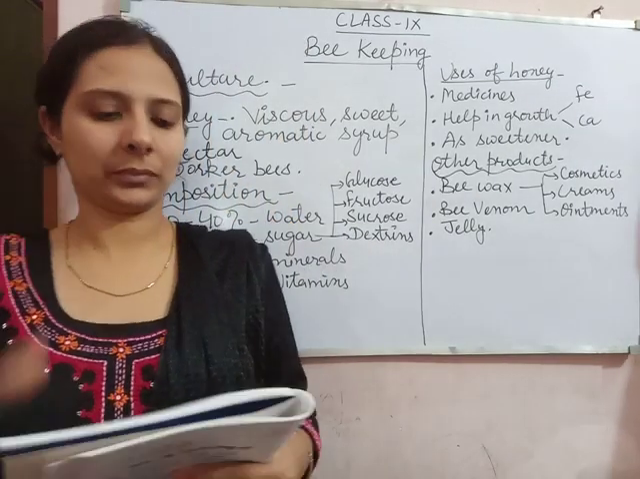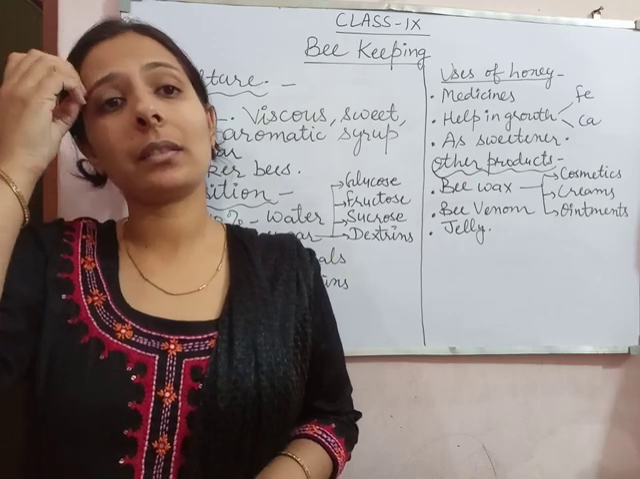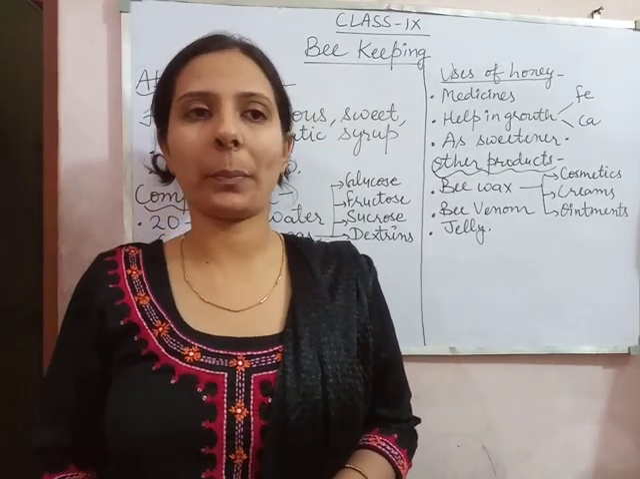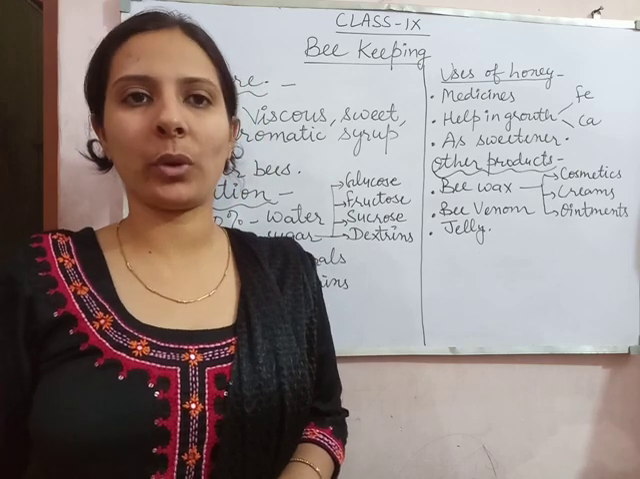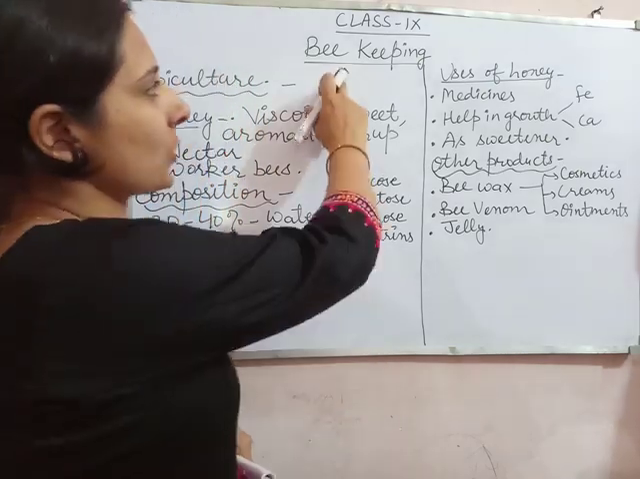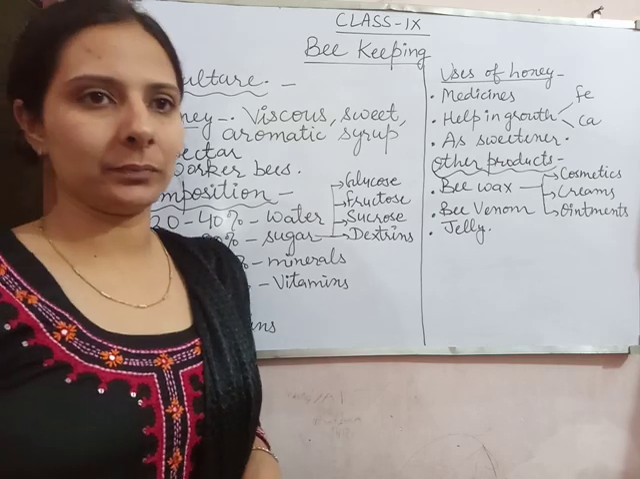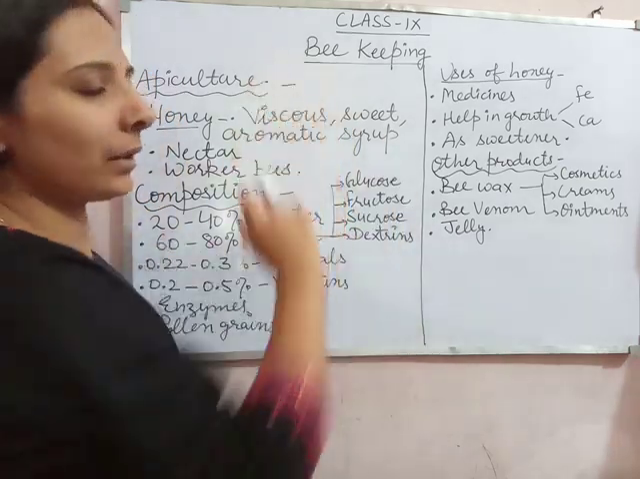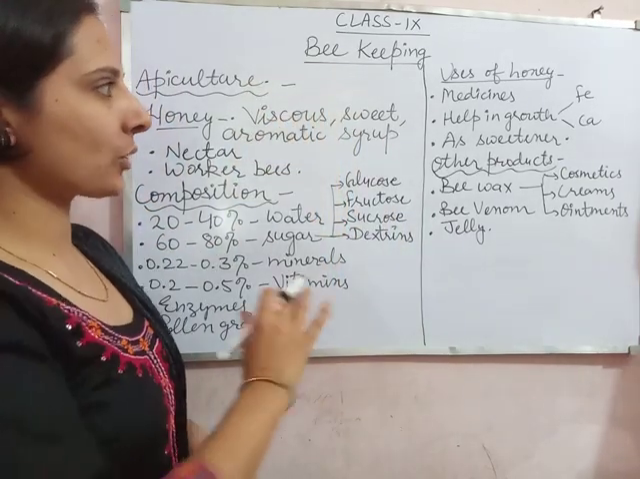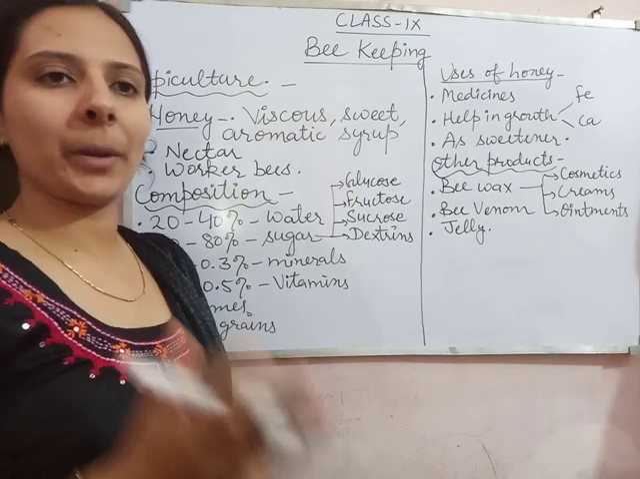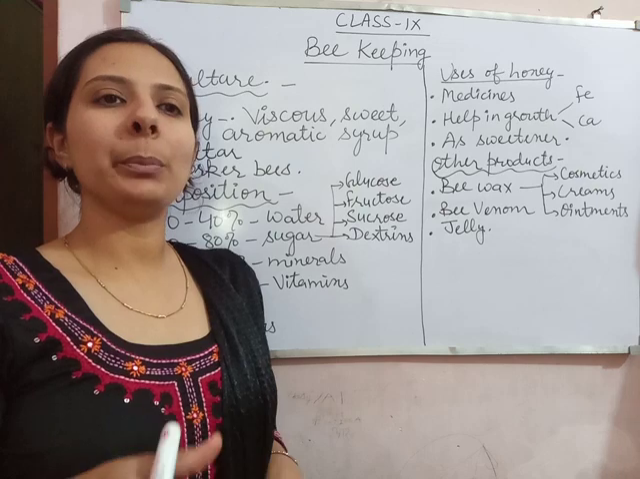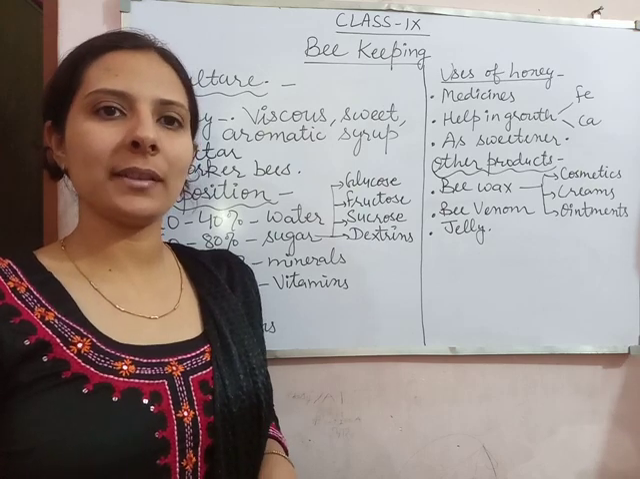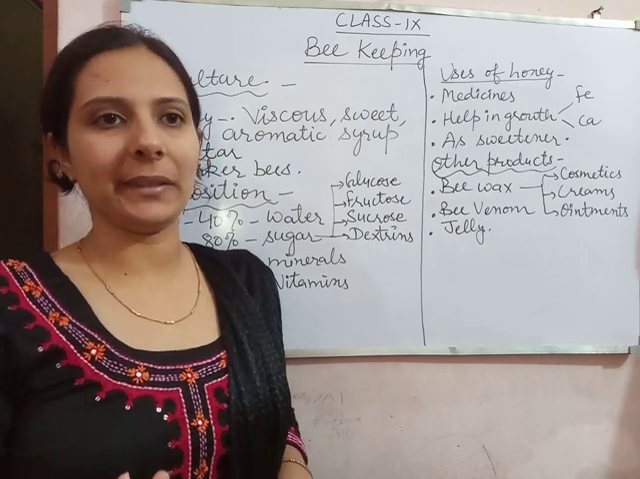Hello everyone. Today we will start the last topic of the chapter, Improvement in Food Resources. And the last topic is beekeeping. Here the bee means the honeybee. So in this topic, we will study how we can rear the bees, how we can cultivate the bees, and what the varieties of the bees are.